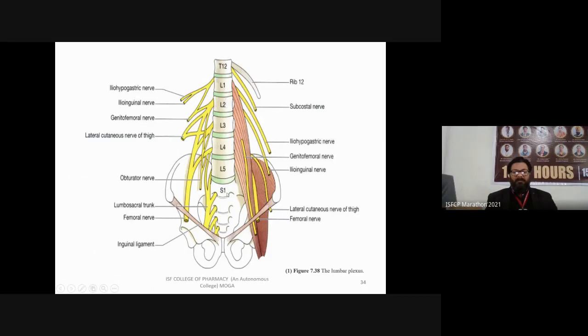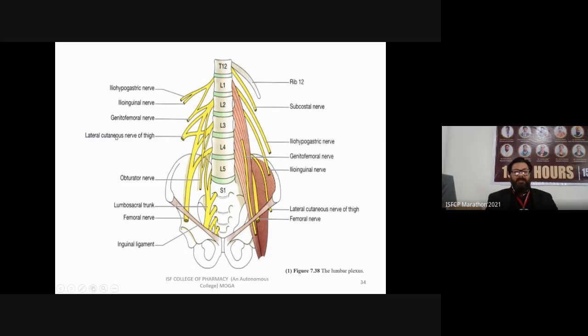It means in the lumbar plexus only these spinal cord regions are involved. Here you can see the iliohypogastric nerve and ilioinguinal nerve. That's why we call it a plexus, because one nerve is divided into branches, a network of neurons. The next is the genitofemoral nerve.